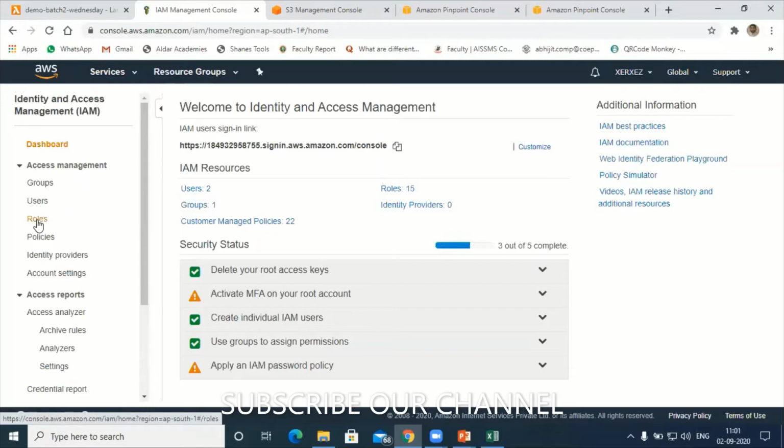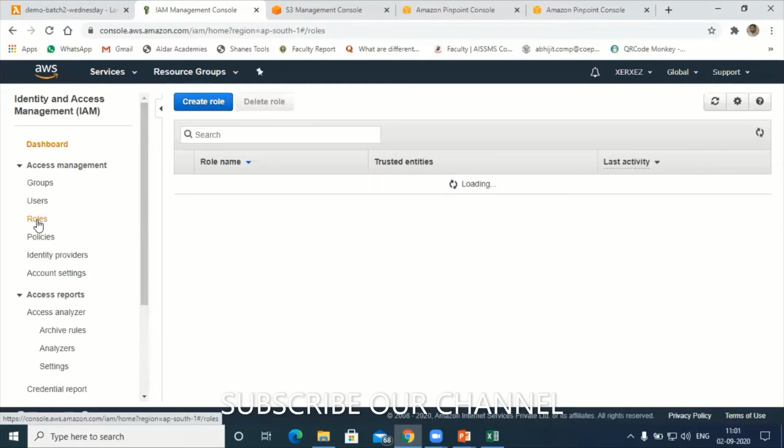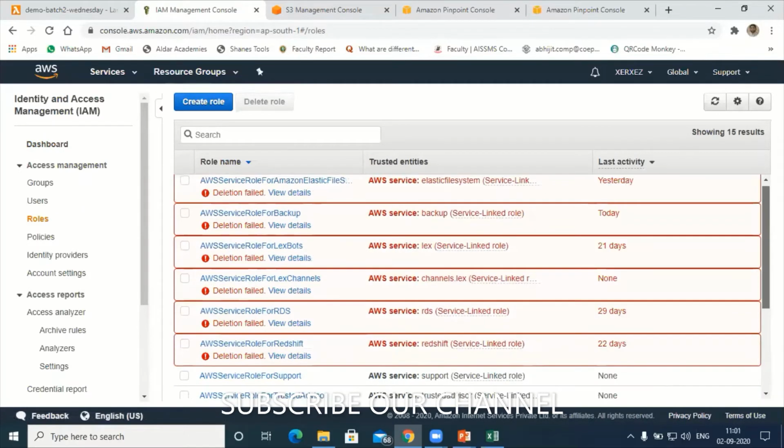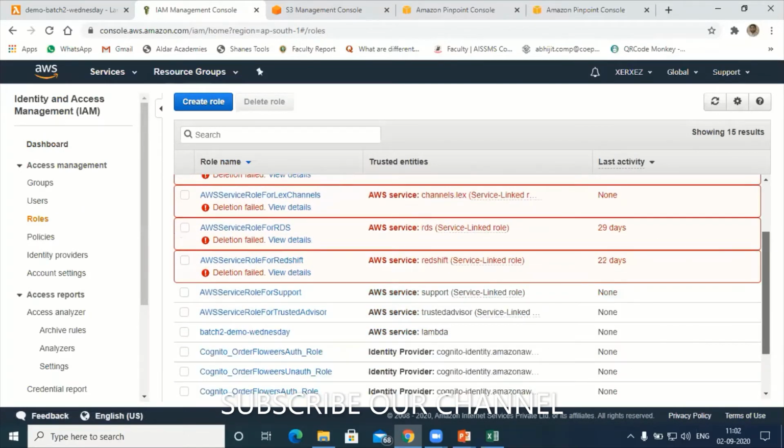Here, you can add an inline policy also. For the time being, I'll just try to give full access for the S3 bucket. In an inline policy, I will add DynamoDB. Is it okay? Fine.